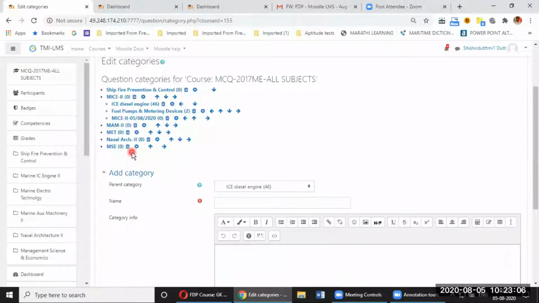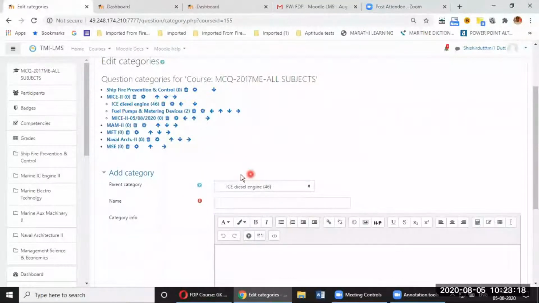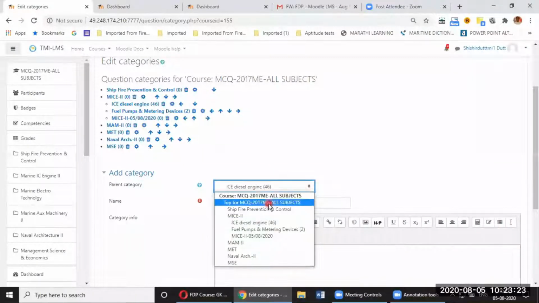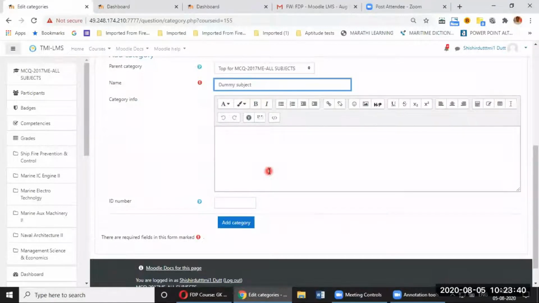Now, I will tell you how to create a category first. I'll create a dummy category, and then I'll tell you how to create questions in this category. As you can see, for the parent category, top for MCQ 2017 ME all subjects, the categories must be created under this. So I'll select this, and the name of the category I'll say dummy subject, some category, so you can recognize it, and you don't have to put anything else.